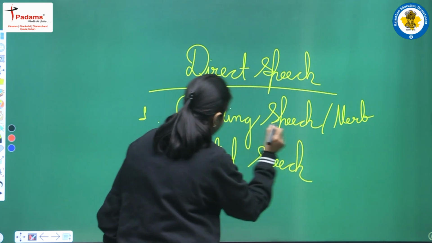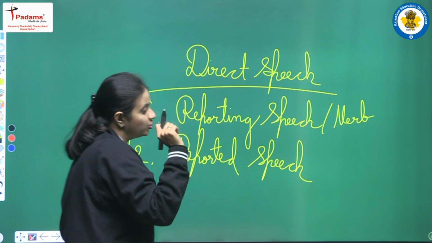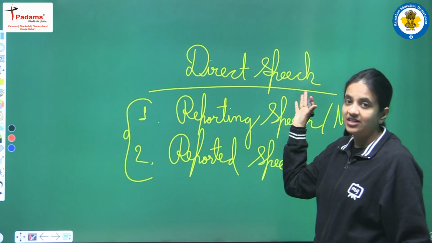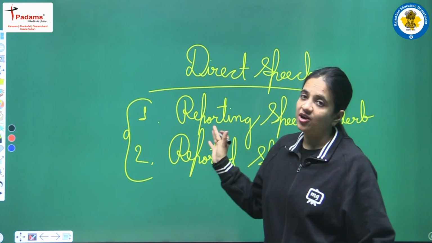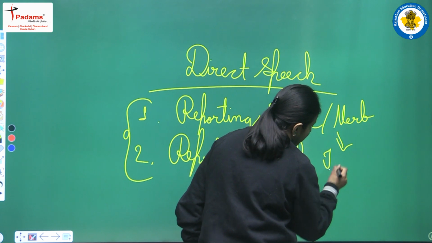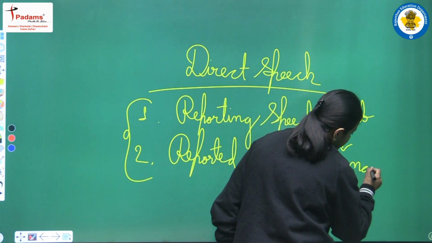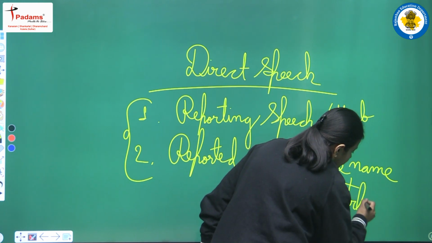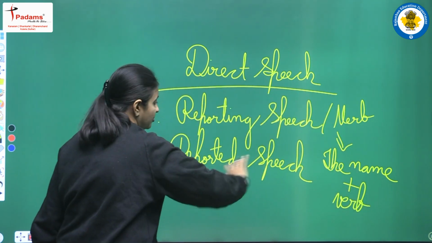Okay, and together these two parts make one sentence of direct speech. Now reporting speech में क्या होता है? In reporting speech we are having the name of the speaker plus we are having one verb, right? And what is there in reported speech?